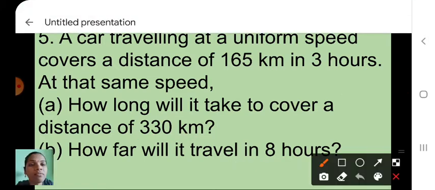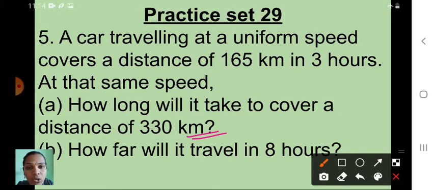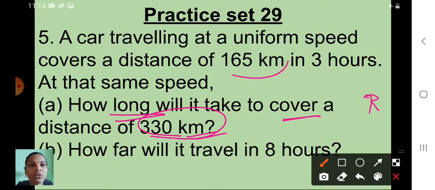See here, first we have to write this statement. Which value will we write on the left hand side, and which one on the right hand side? We will discuss that now. The question is, how long will it take to cover a distance of 330 km? Which one are they asking? How long, that means how much time. So the time you have to write on the right hand side, and this distance you have to write on the left hand side. Understood children?